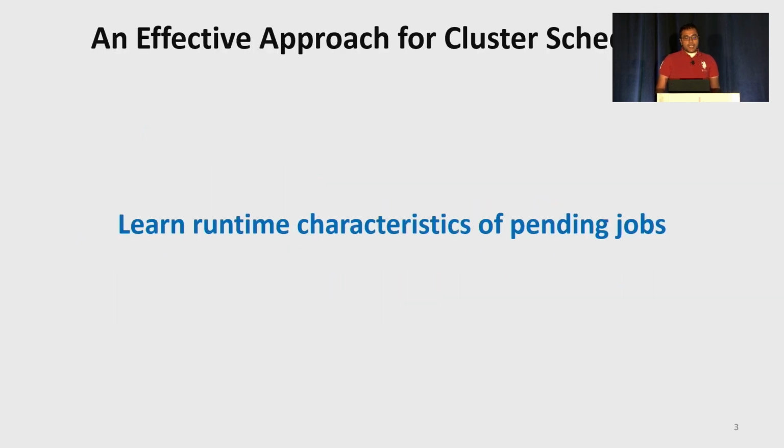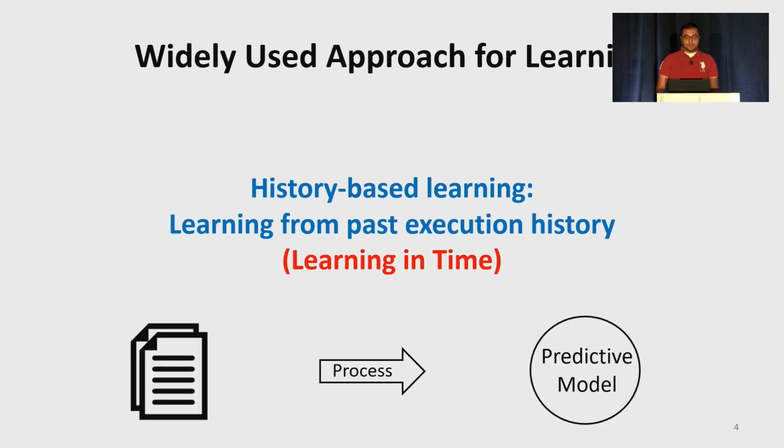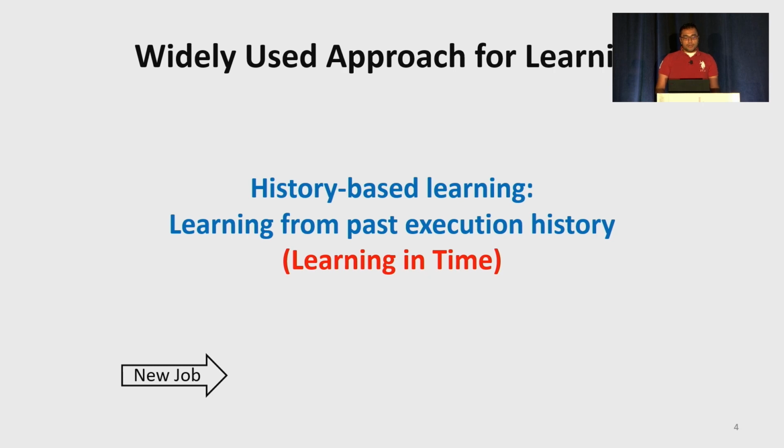An effective way to tackle these challenges of cluster scheduling is to learn the runtime properties of pending jobs. The widely used approach for learning runtime properties is to learn from historical data of past executions, that is, learning in time. At a high level, history-based learning is a straightforward approach. Take the past execution log and process it to get a predictive model. Then, when a new job arrives, pass it through the model to get its estimated runtime.